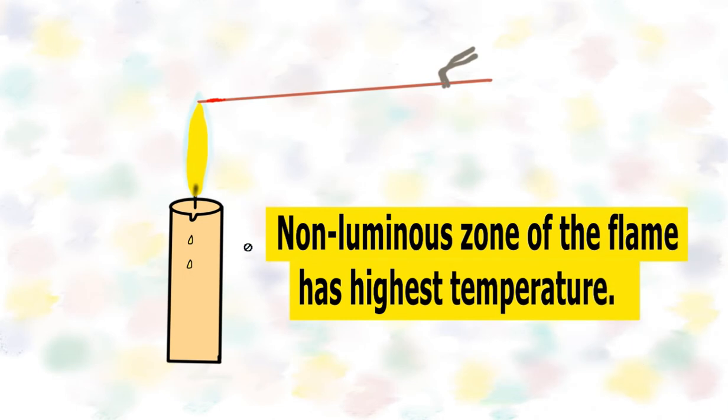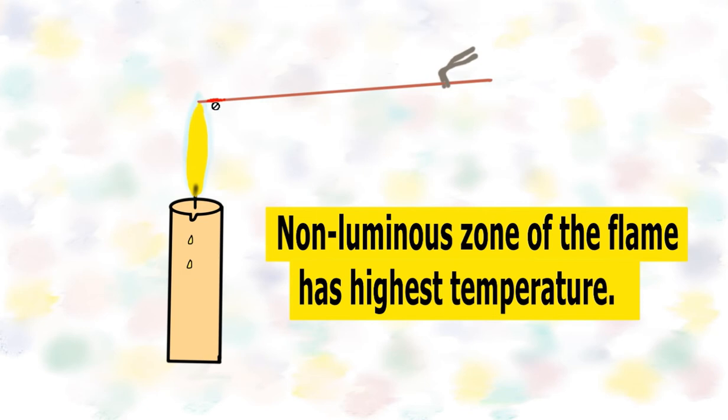Let's perform one more activity. Take a lighted candle and a copper wire. Hold this copper wire with the help of a pair of tongs and place the other end of the wire just on the outermost zone of the flame. Hold it at this position for some time. You will observe that this end of the wire is getting red hot. Why is this end of the wire turning red hot? Because the temperature in the outermost zone of the flame is highest.